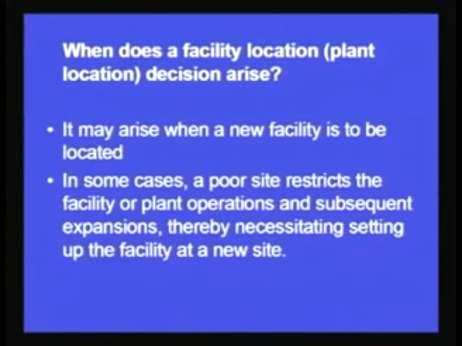In the beginning we have done all kinds of analysis, but because of certain dynamic scenarios we were not able to find out which is the best site, and now we see that the site we have selected was a poor site and it is restricting our plant operations, and it is also not susceptible to further expansions. So our operations are not being performed optimally and there is no place to expand our base. Thereby it necessitates setting up the facility at a new site.